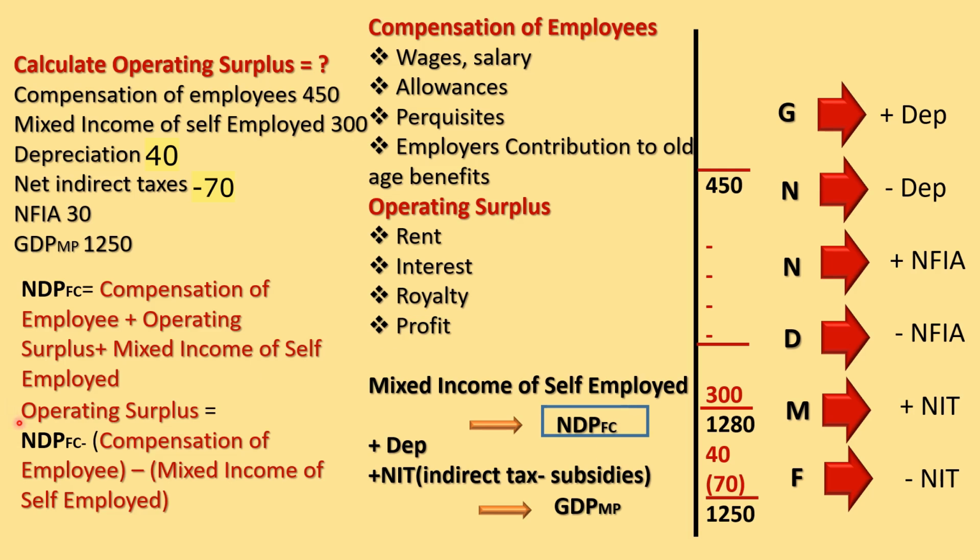From the NDP-FC we deduct compensation of employees, which is 450. At the same time we deduct mixed income, which is 300. After deducting these two items, we will get operating surplus. Let us see what the operating surplus is. We will get 530.